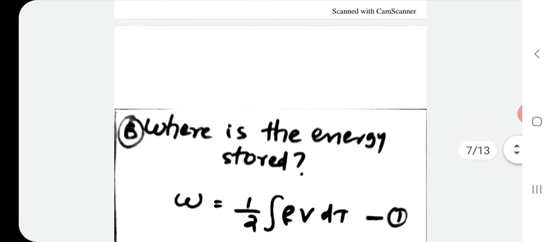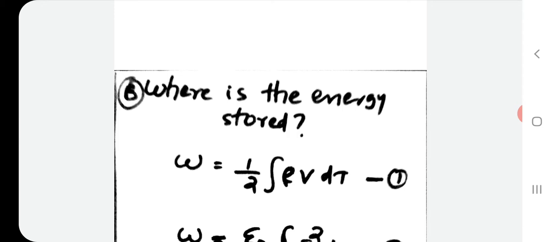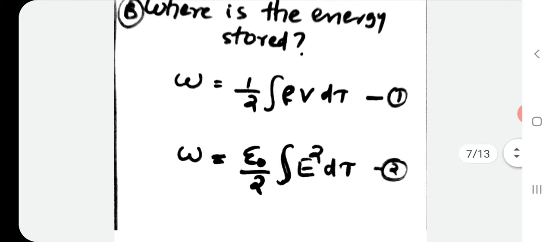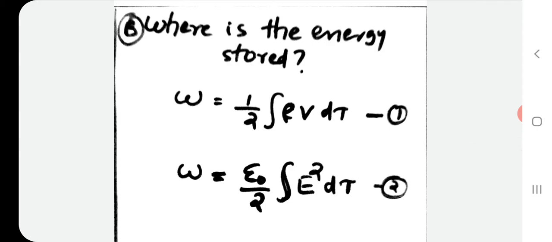Then the second thing is, where is the energy stored? This question arises because we can have, for a continuous charge distribution, W equal to half integral rho V d tau, where rho is the charge density and V is the potential. From that, by expressing rho in terms of electric field, we obtained equation 2, which is W equal to epsilon 0 by 2 integral E square d tau.